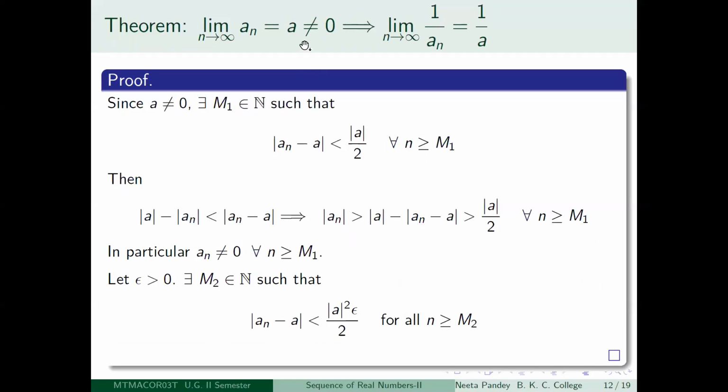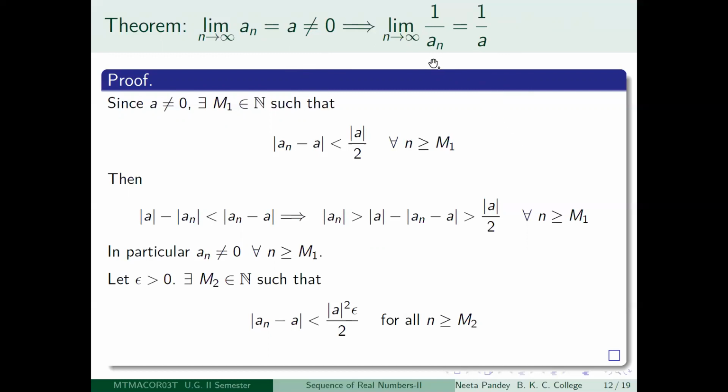Any cautious student will say that I am assuming a is non-zero, so 1 by a makes sense. But if the limit is non-zero, it doesn't necessarily mean that each of these terms will be non-zero. So what do you mean by this 1 by an? Some of the an could be 0. So let us look at the proof, and you will be able to understand what I'm trying to say here.